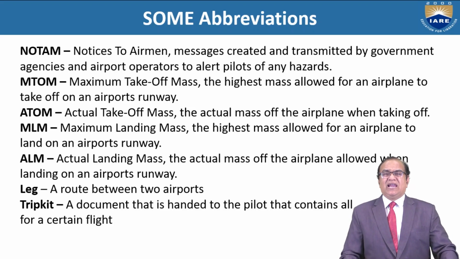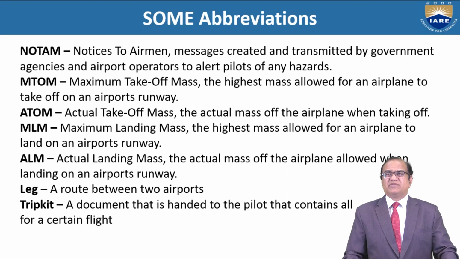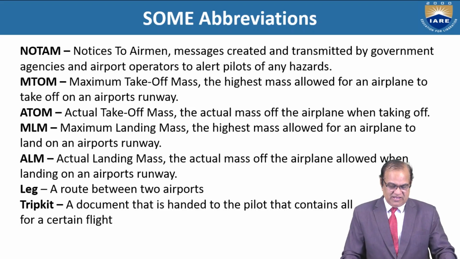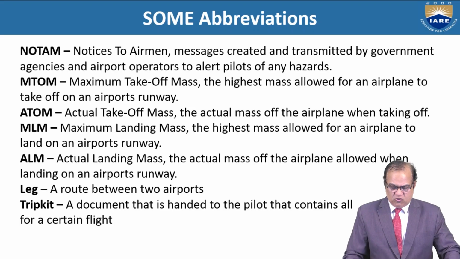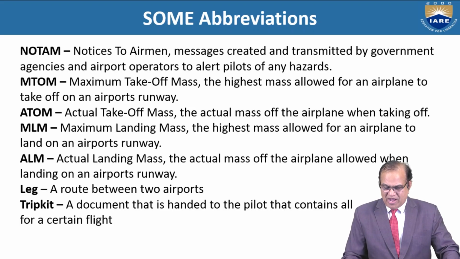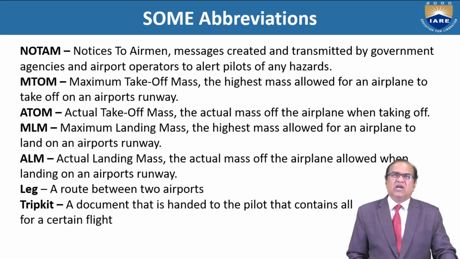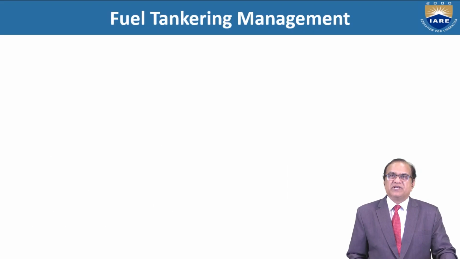ALM is the actual landing mass, the actual mass of the airplane when landing on an airport runway. Leg: a route between two airports is called a leg. Trip kit: a document that is handed to the pilot that contains all the information for a certain flight. These are a few very important abbreviations used for aircraft operation.